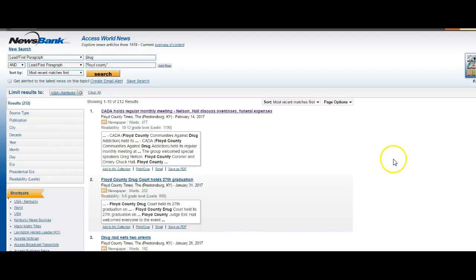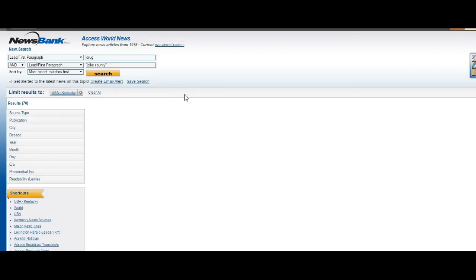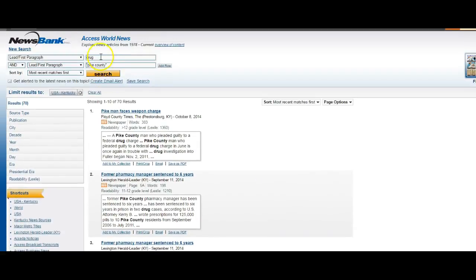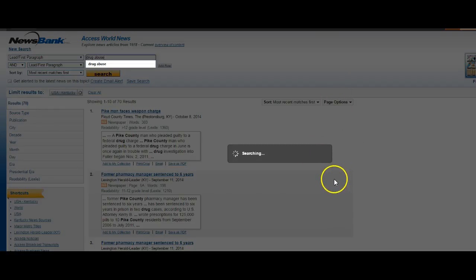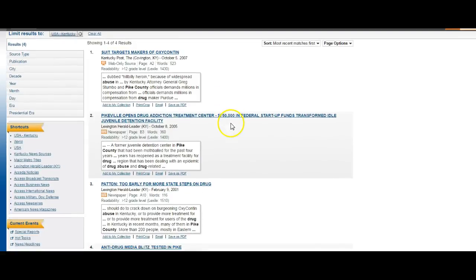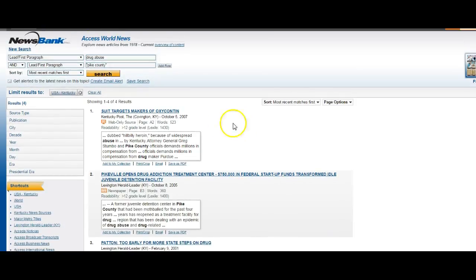If you want to return to your results, you just click that, and then you can go up here and actually edit your search. Maybe what you're looking for is pipe counting. And here, I just put drug, pipe counting, lead first paragraph, and it brought up 70. Maybe what I want to research is drug abuse. And let's see what that does. Anytime you actually add words or change your keywords, it's going to change your results. And you can see that this took me down to just 4 articles.